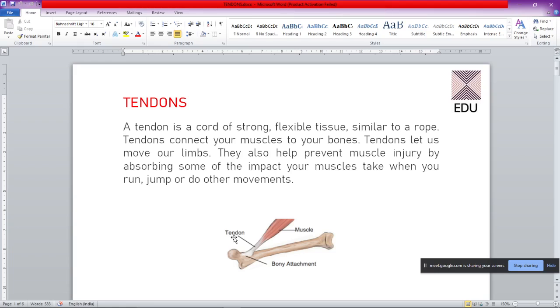The tendon is composed of the connective tissue, and the connective tissue has got many fibers. The fibers as such, the tendon is not very flexible, but still